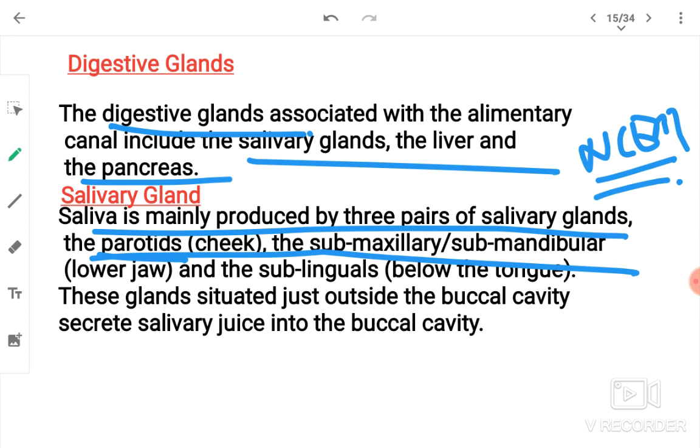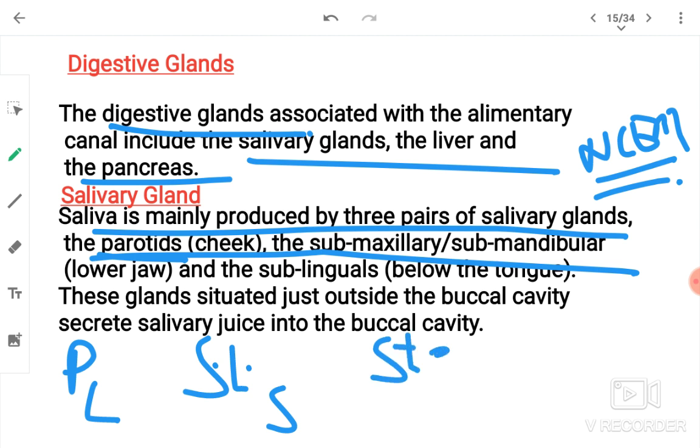Parotid glands are largest and sublingual glands are smallest. Now the ducts. The duct of parotid gland is Stenson's duct.